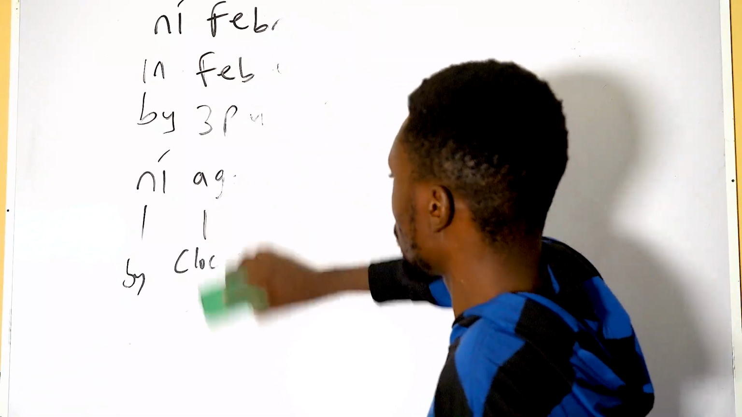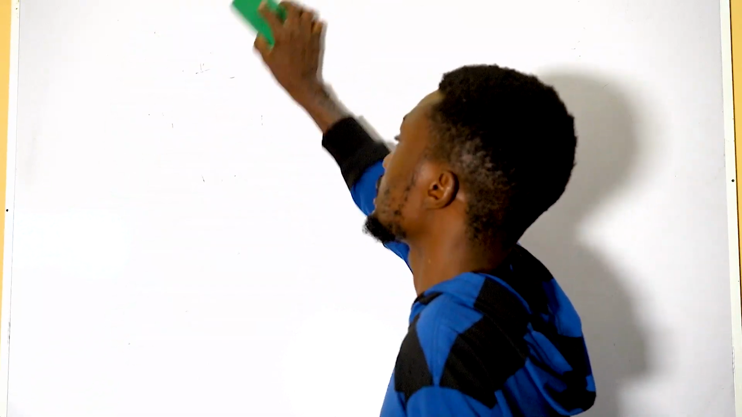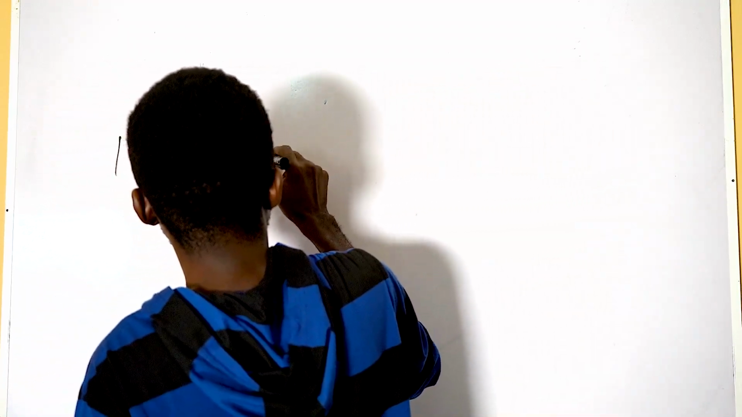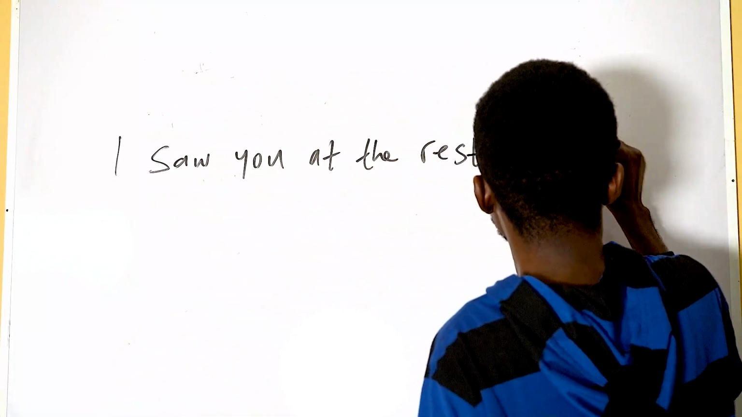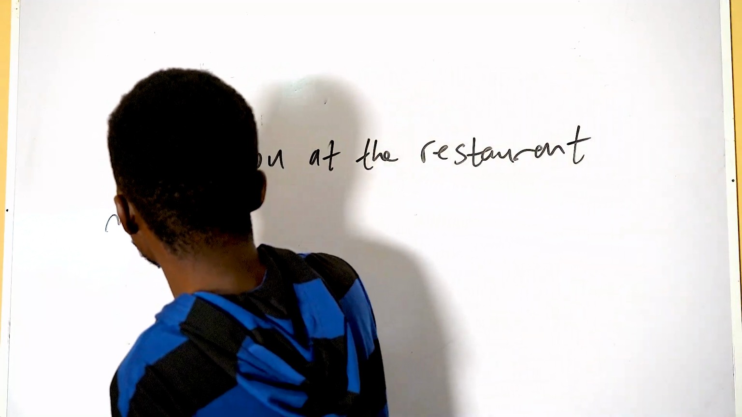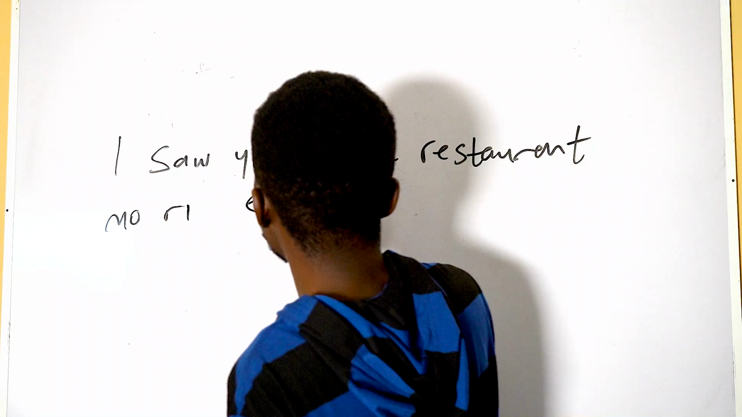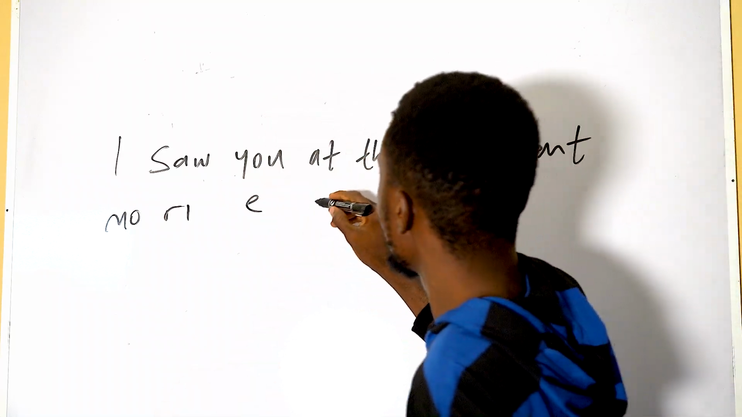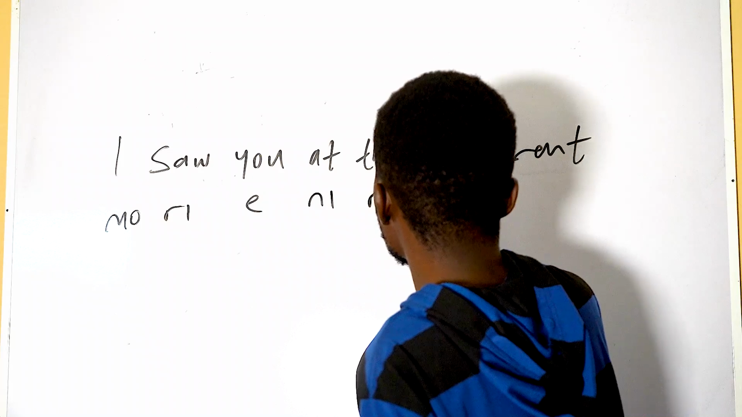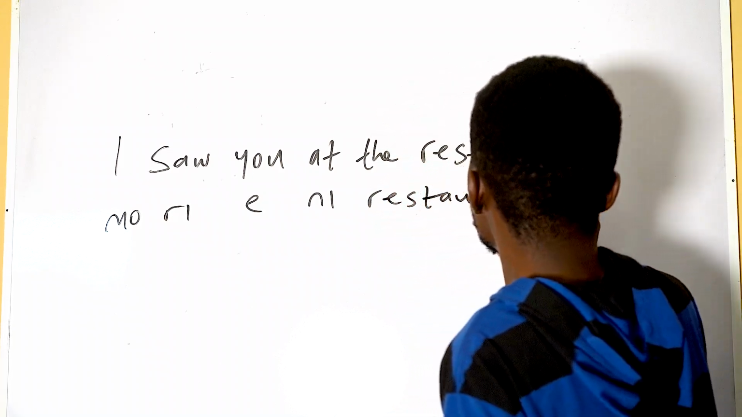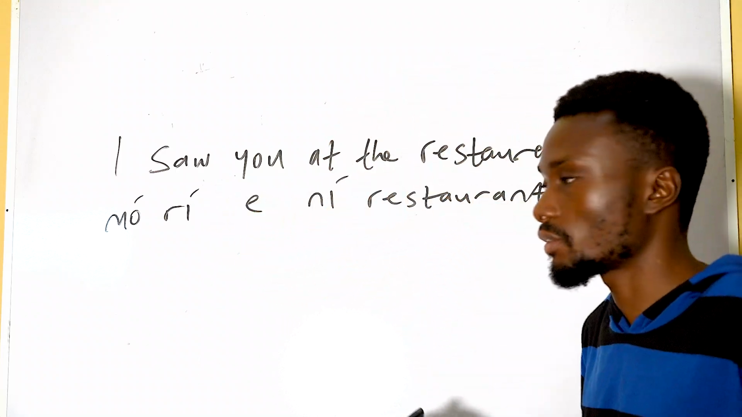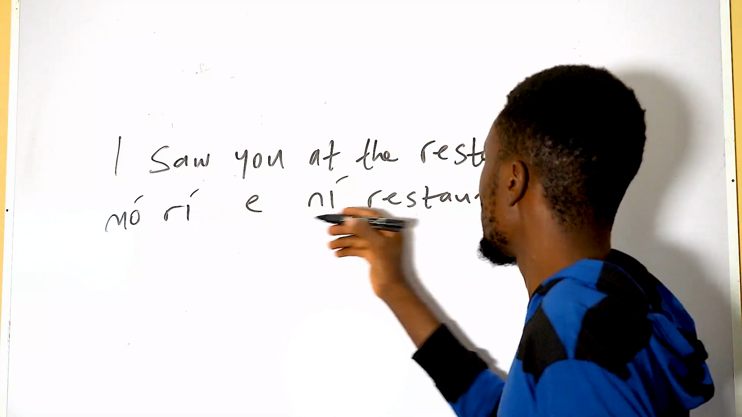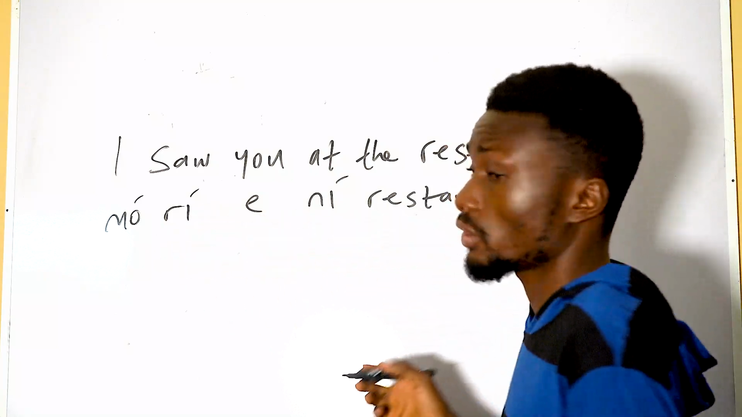And you can also have it when talking about a particular place. Like, I saw you at the restaurant. It will be mo is I, rí is saw, ẹ is you, ní restaurant is at the restaurant. I saw you at the restaurant. Mo rí ẹ ní restaurant. I saw you at the restaurant.